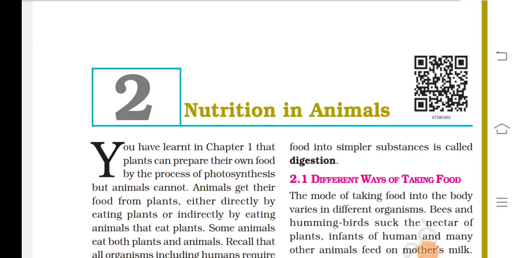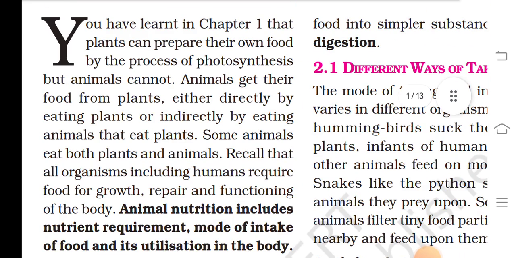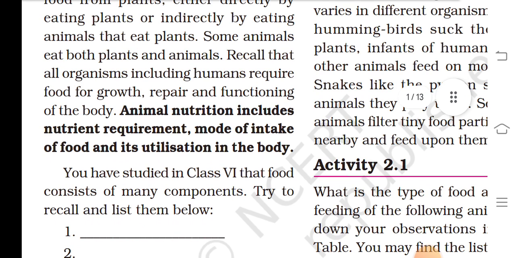Practice, learn English. Nutrition in animals. You have learned in chapter 1 that plants can prepare their own food by the process of photosynthesis, but animals get their food from plants, either directly by eating plants or indirectly by eating animals that eat plants. Some animals eat both plants and animals.